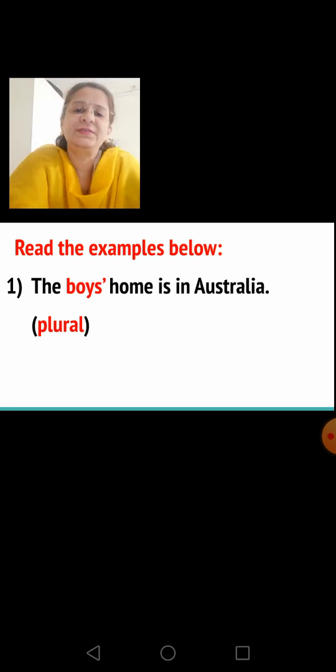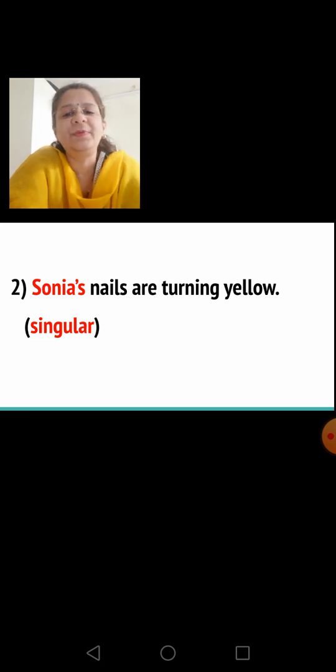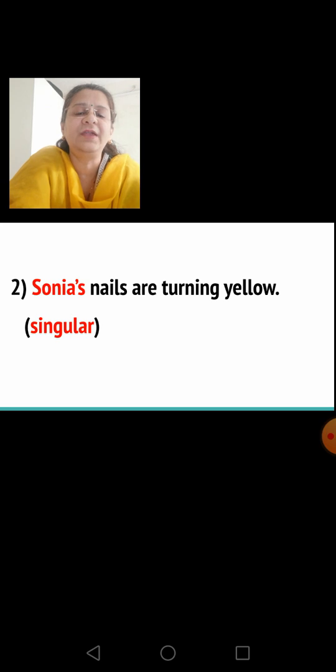First sentence, the boys' home is in Australia. Now here boys is plural, okay, and so after boys, B-O-Y-S, you just write an apostrophe. You will not add an S. Second example, Sonia's nails are turning yellow. Now Sonia is a singular noun, so here you add an apostrophe S.